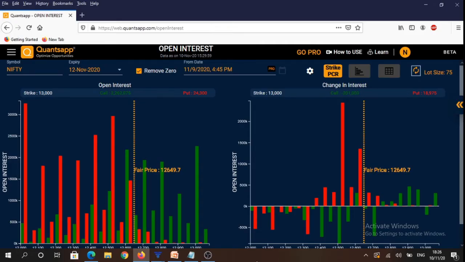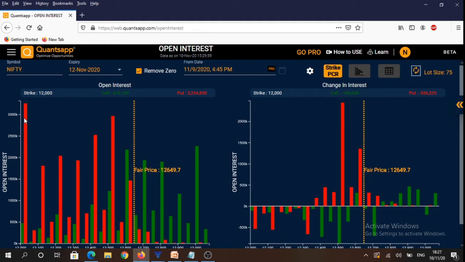If we analyze the overall open interest data for 12th November weekly expiry contract, you will see that the highest amount of open interest in calls is at 12,600 strike, followed by 13,000 strike, and the highest amount of open interest in puts is at 12,500 strike, followed by 12,000 strike. So this gives us a broad trading range of 1,000 points, that is 13,000 to 12,000 levels for 12th November weekly expiry contracts.